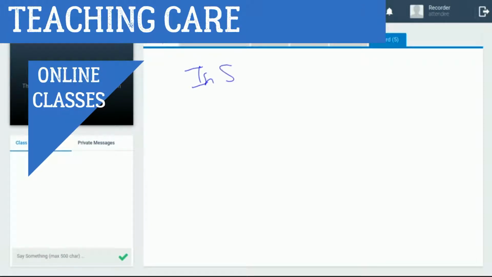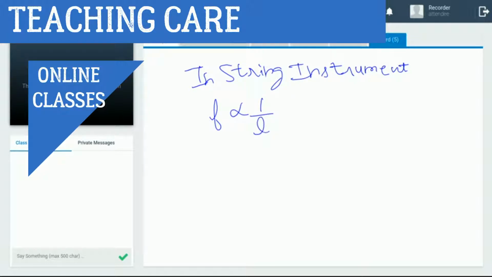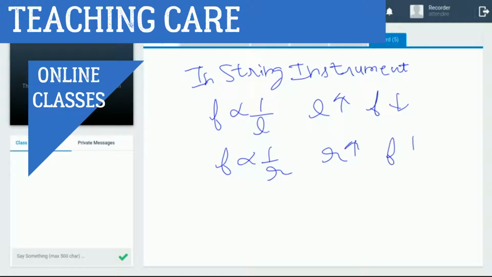In string instrument, frequency depends upon three factors. First, it depends upon length. How? Inversely proportional. If length increases, then frequency decreases. Second, it depends upon thickness. If this radius increases, then frequency will decrease. Third, tension. Tension means force. Okay, so more tension, more frequency.